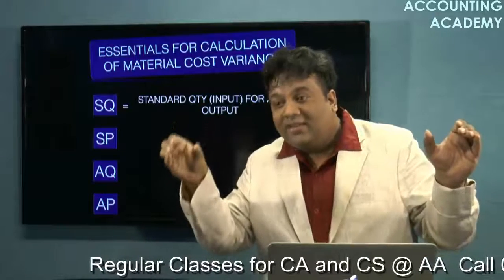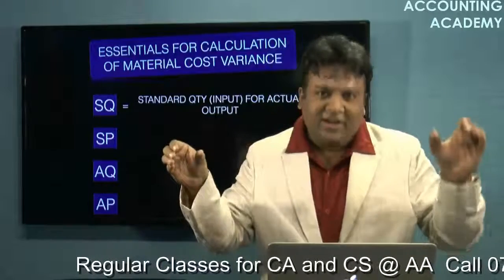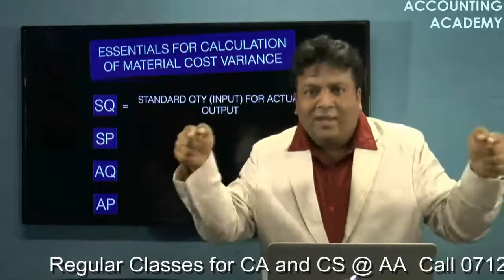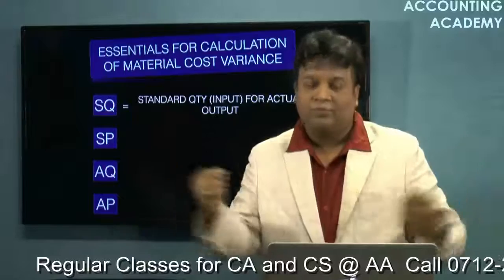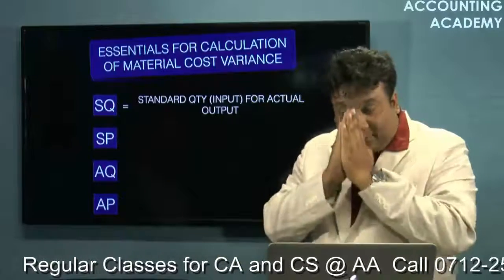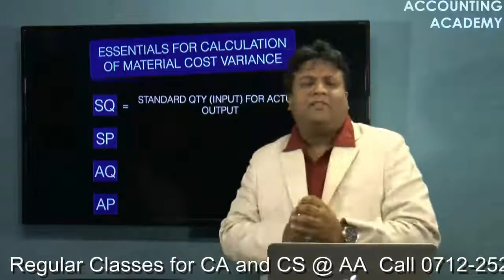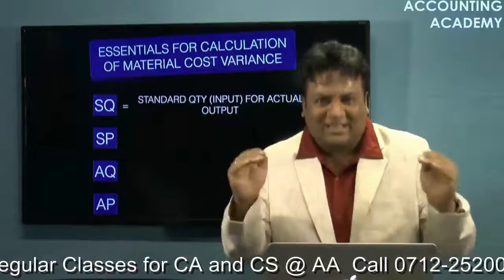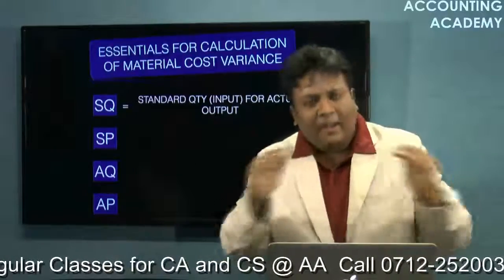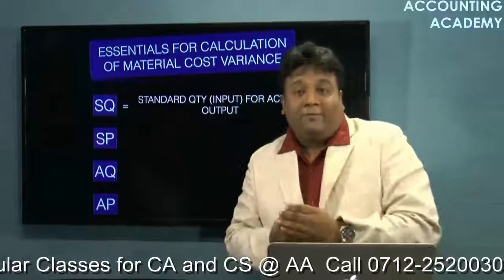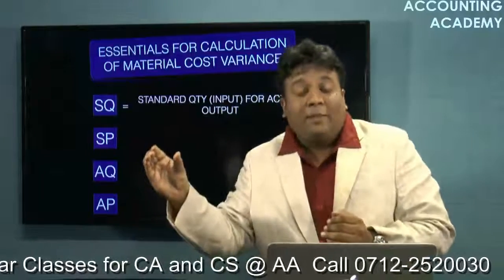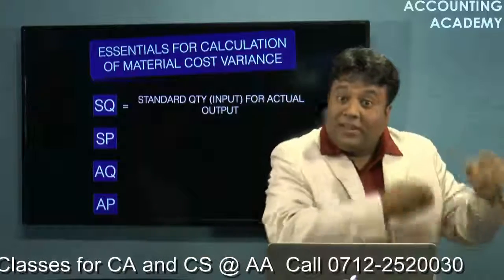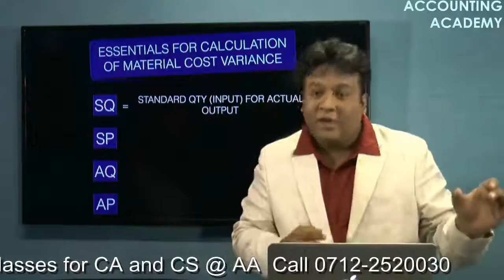If I compare this actual data with the budgeted data, which was prepared for just 100 plates, will these two match? No. The accounting principle of matching simply says that whenever you compare two things, they should be comparable. So if my actual data is for 120 plates of biryani, the budgeted data should also be converted in terms of 120 plates.